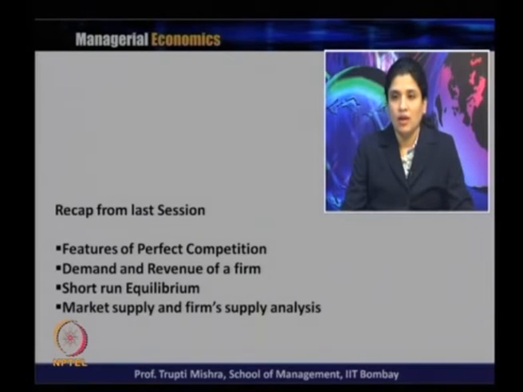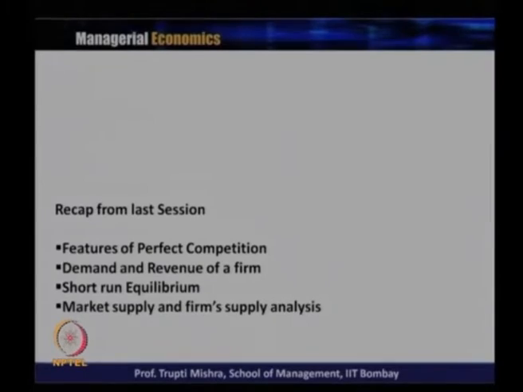Then we talked about the demand and revenue of a firm, a competitive firm, and demand and revenue for the industry. Then we talked about the profit maximizing conditions, two conditions: one is the necessary condition and the second one is the sufficient condition. Taking these two profit maximizing conditions, we analyzed the short run equilibrium in different situations like supernormal profit, normal profit and subnormal profit, and then the shutdown operation.